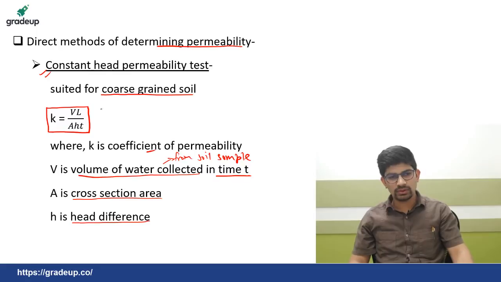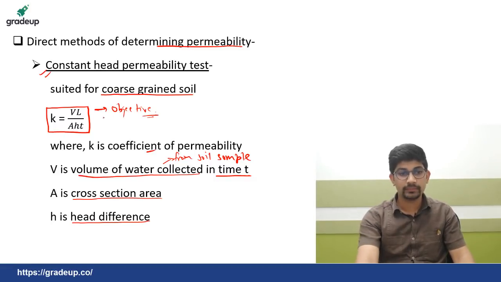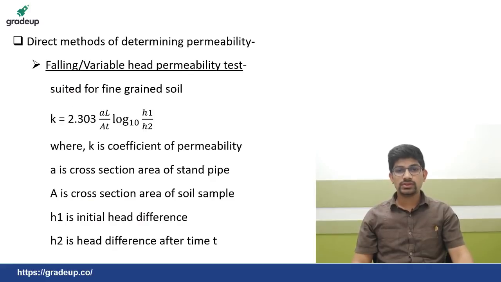So you may get objective questions from this formula also. So from an objective point of view, this formula is important. Now that was the constant head permeability test. This is the falling or variable head permeability test.